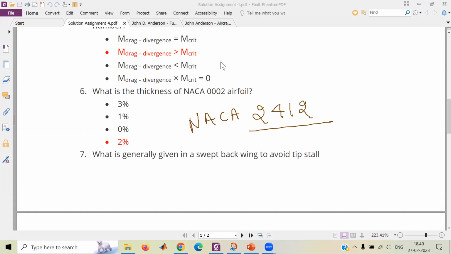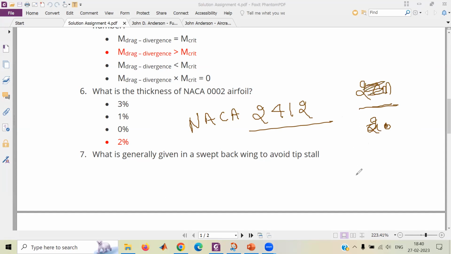Sir, can I say? Yes, go ahead. Sir, the number 2 represents the maximum camber present, sir. So 2 centimeter is the camber, or what? Or 20 centimeter, maybe? No, sir. So what is it? It is 2% of the camber, sir.